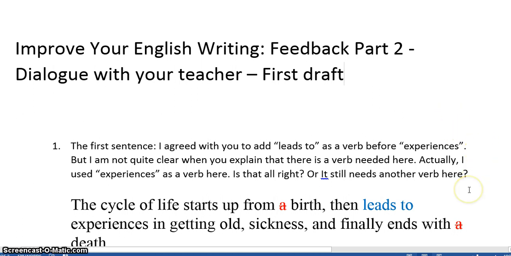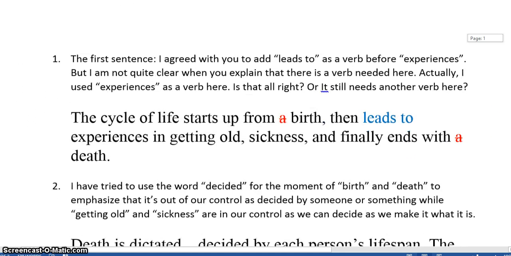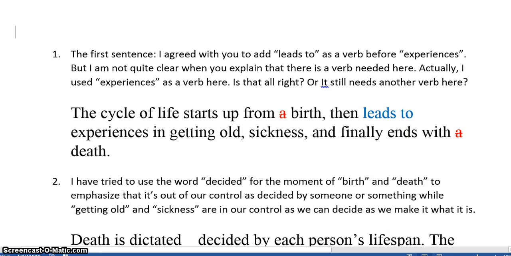Okay, so her first question asks, in the first sentence, I agreed with you to add leads to as a verb before experiences. But I'm not quite clear when you explain that there is a verb needed here, because actually she thought experiences was already working as a verb. Okay, so let's try to clear this up.